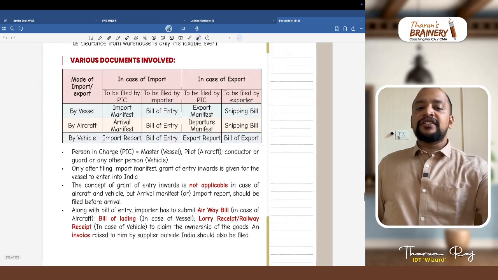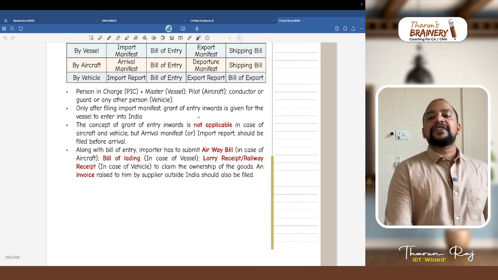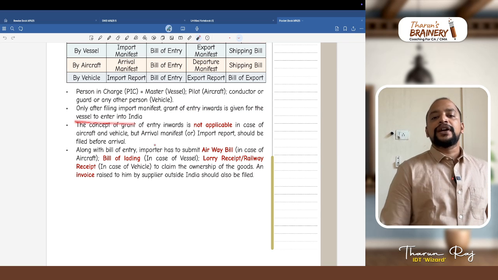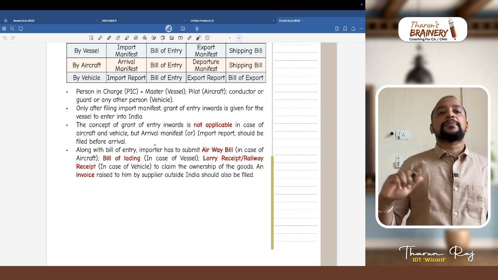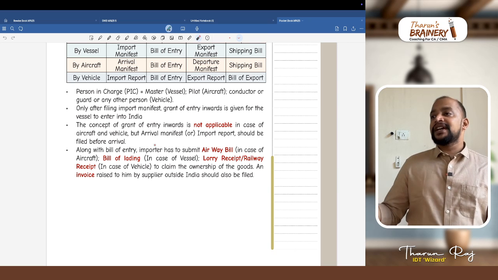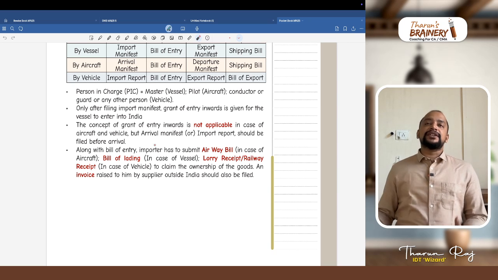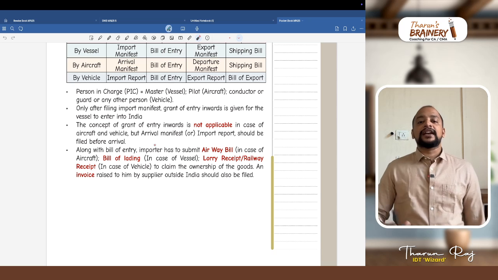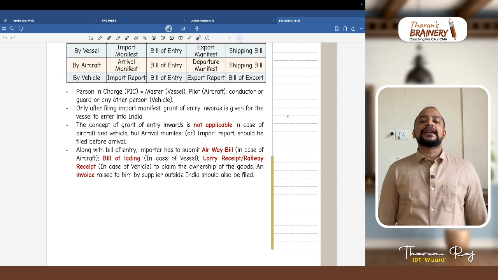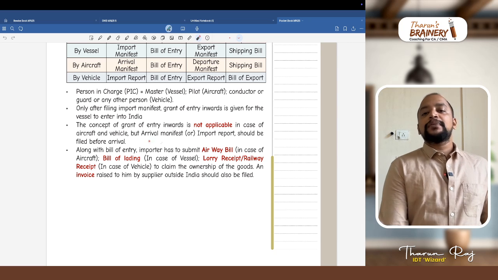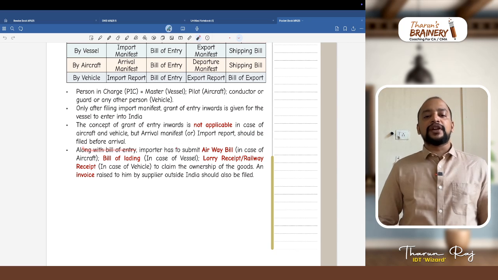Then only after filing import manifest, grant of entry inwards is given for the vessel to enter into India. I told you the concept of grant of entry inwards is not applicable in case of aircraft and vehicle, because whether we give permission or not, the aircraft or vehicle can come. So that is the next point. The concept of grant of entry inwards is not applicable in case of aircraft or vehicle, but arrival manifest or import report should be filed before arrival.